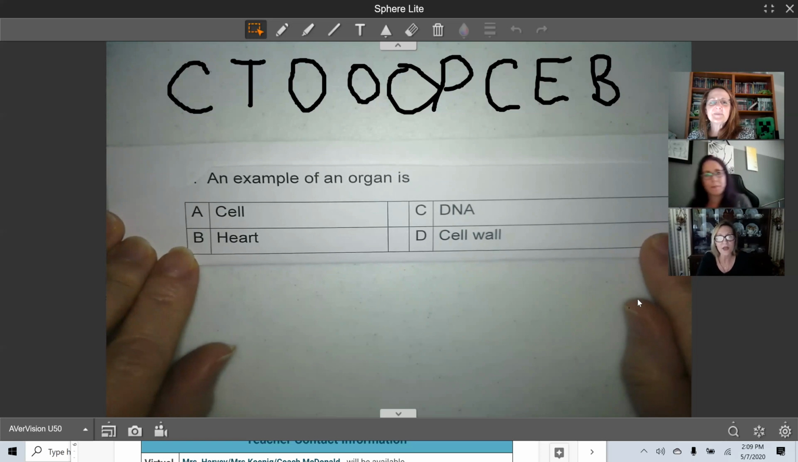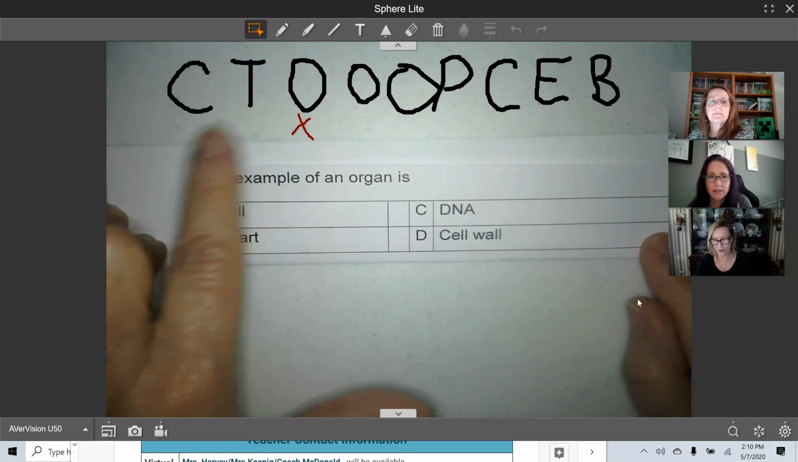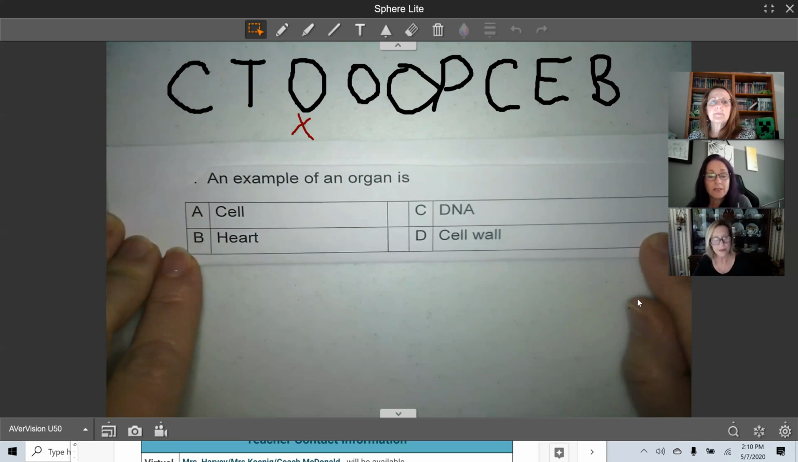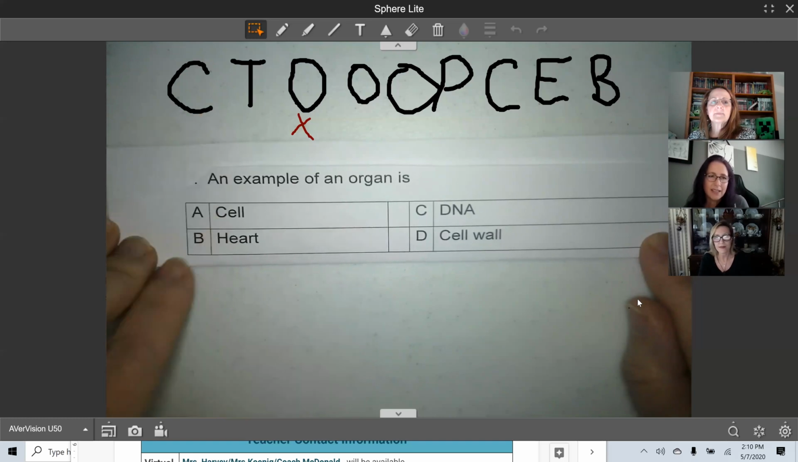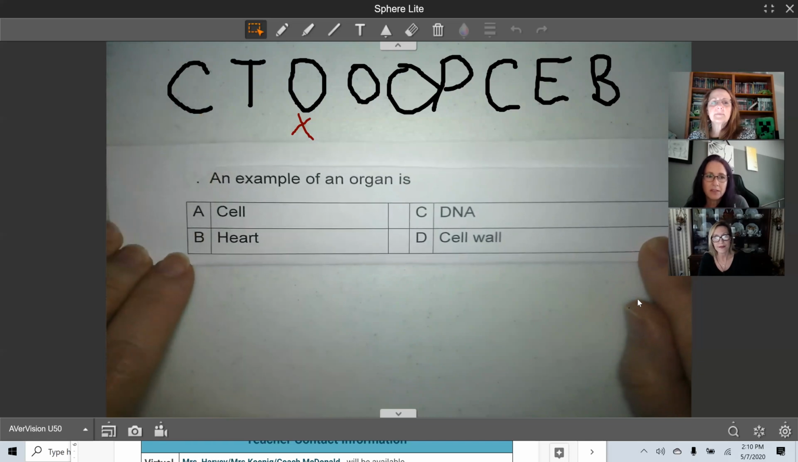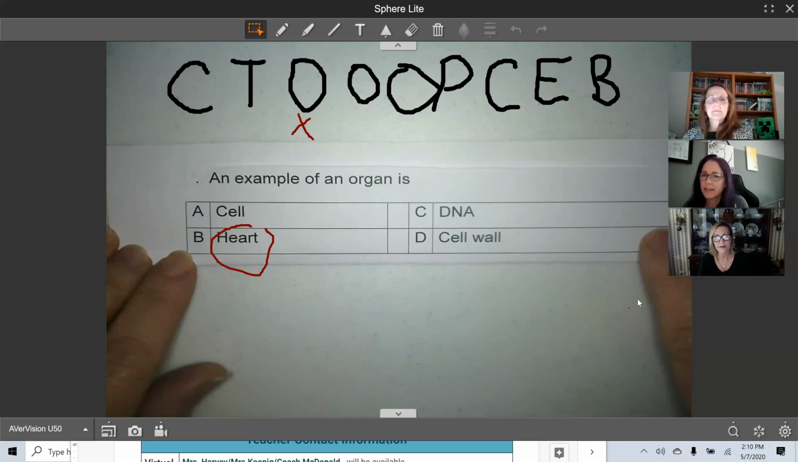All right, an example of an organ is it your cell, or a heart, or DNA, or a cell wall? Which of those is an example of an organ? I know it goes cell, tissue, organ. So it's not a cell. A heart might be, that is an organ. But I need to look at my other answers too. DNA is within the cells, so I don't think that's an organ. And a cell wall is also within a cell. So I'm going to go with heart as my answer choice for an organ.